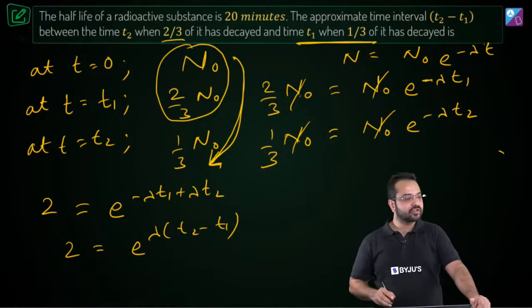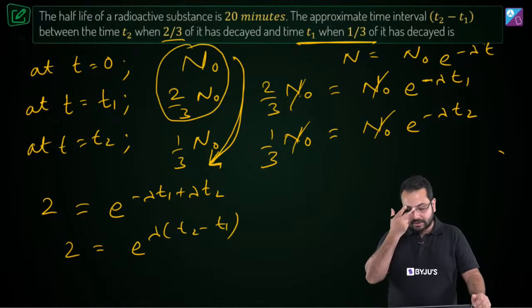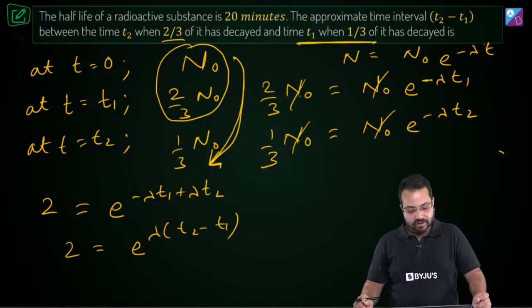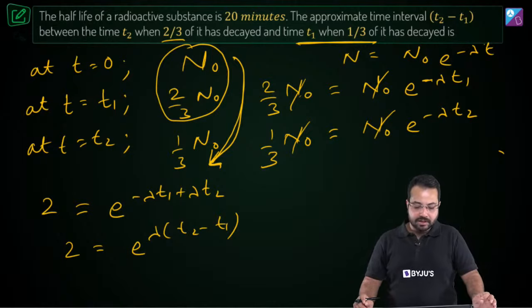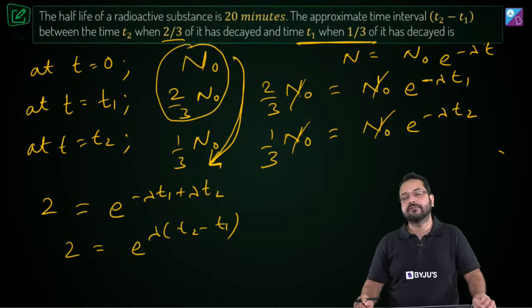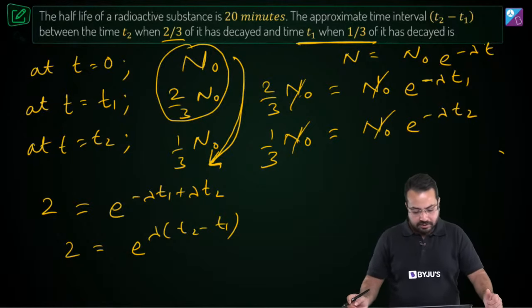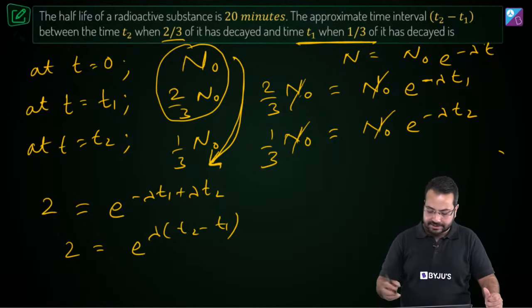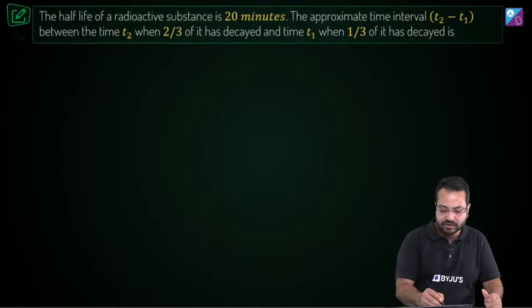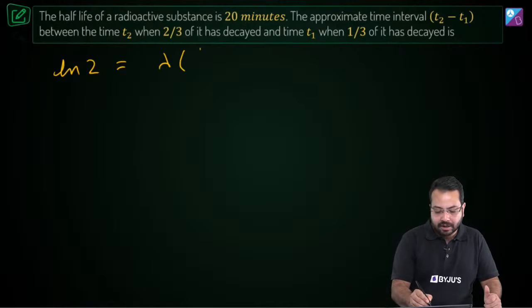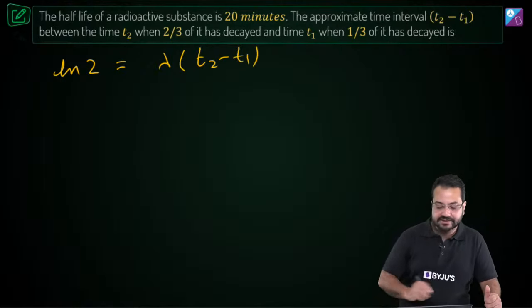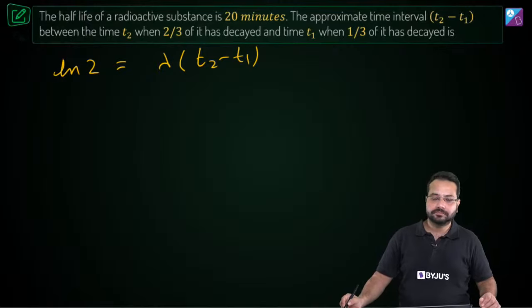Check the calculation if it is right. Now we can take the log on both sides. So this becomes ln2 and this becomes lambda into T2 minus T1. Any problem?